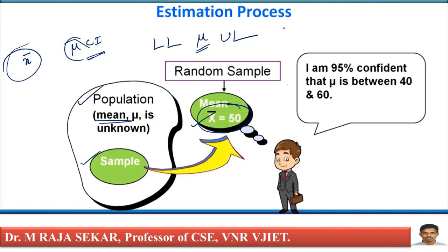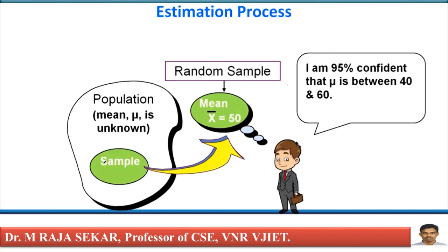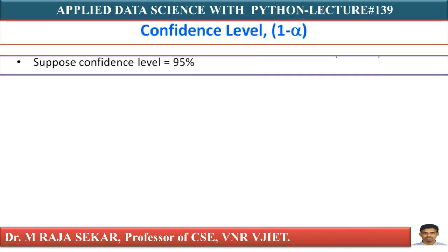I already discussed, if alpha is a significance level, the confidence interval is associated with a level of confidence. I will estimate my confidence interval with a particular level of confidence. So I am saying I am 95% confident that mu is between 40 and 60. What does it mean? My population mean will be between 40 and 60 with the 95% level of confidence.